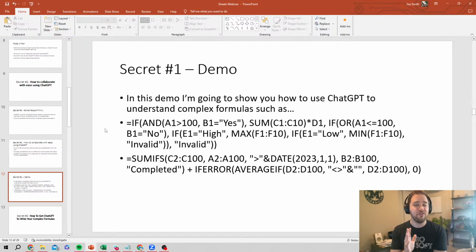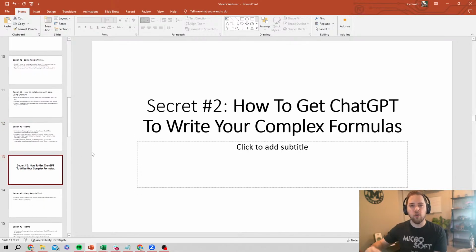And again, my favorite thing that I think ChatGPT has unlocked for my spreadsheet work is this. And I don't see many people talking about it. So I wanted to make sure we covered it first because it is so useful. Let's jump on next to how you can create complex formulas with ChatGPT.